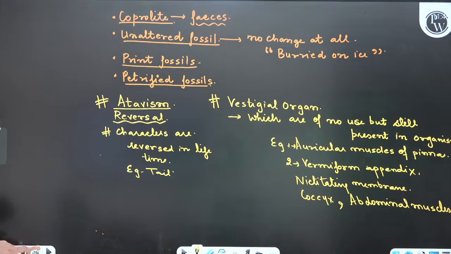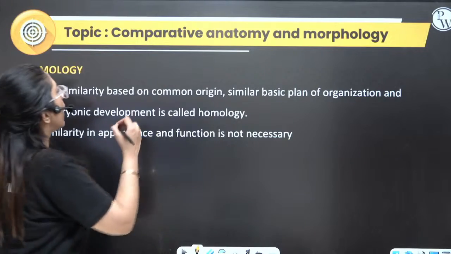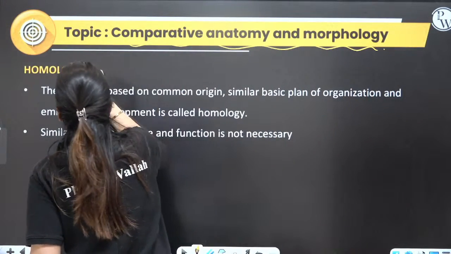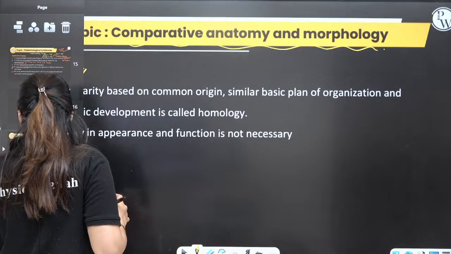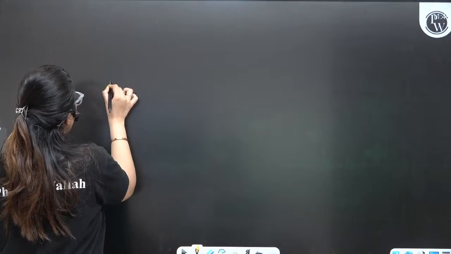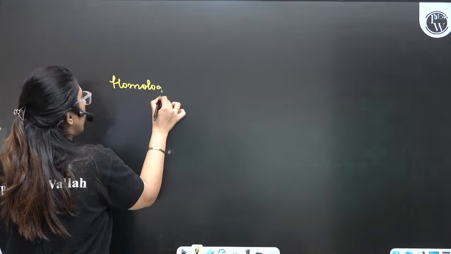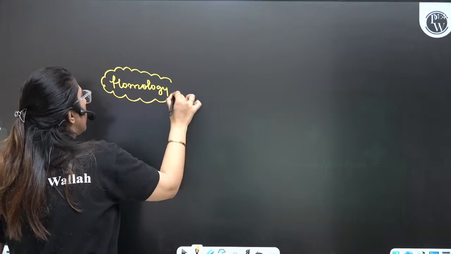Okay. Now let's move on to the next. Comparative anatomy and morphology. First, homology. Acha. For this, let's do a cheat. Fatafat let's understand. Homology or homologous organ.